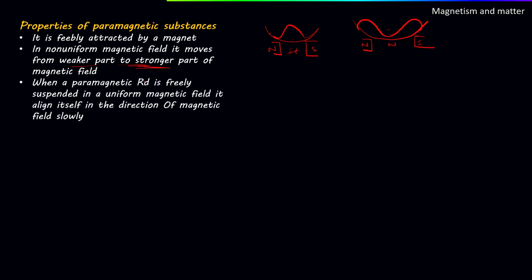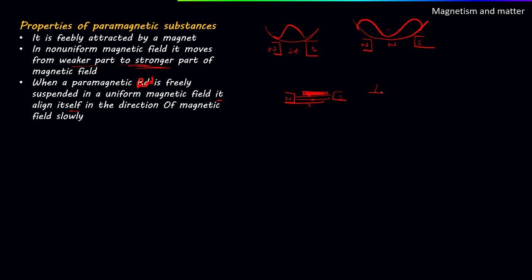When a paramagnetic rod is freely suspended in a uniform magnetic field, it aligns itself in the direction of the magnetic field slowly. In diamagnetic substances, they align themselves in a direction perpendicular, but in paramagnetic substances, these will align in the direction of the field.